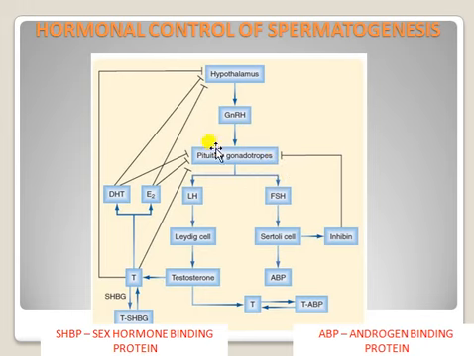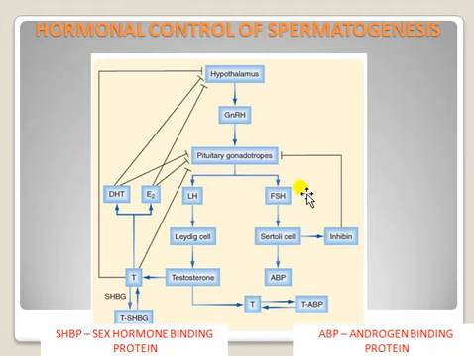Where does it bind? In the pituitary gonadotropes. So these pituitary gonadotropes release the luteinizing hormone and the follicle stimulating hormone.